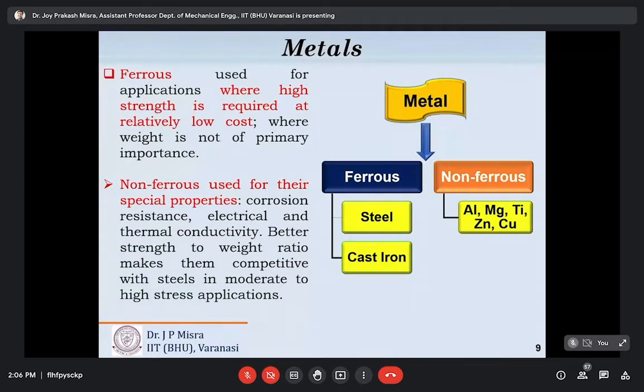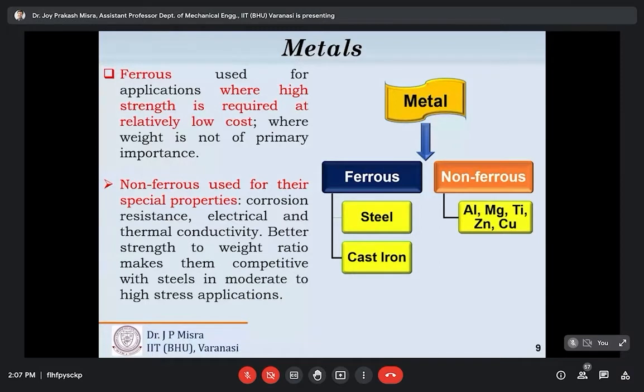So in place of strength alone, a new criterion is considered nowadays, that is strength to weight ratio. If we consider strength to weight ratio as a selection criterion, it makes non-ferrous metals competitive with ferrous metals in moderate to high stress applications. Non-ferrous metals like aluminum, magnesium and titanium have a very good strength to weight ratio, so we can easily use them in moderate to high stress applications.